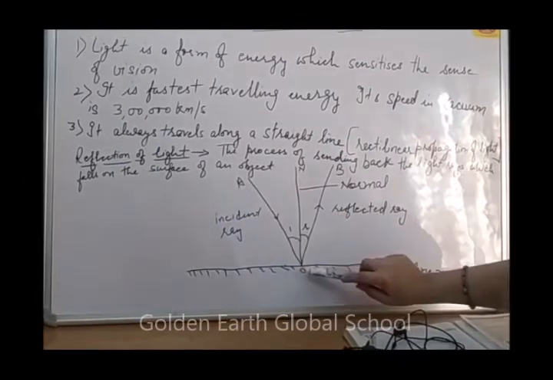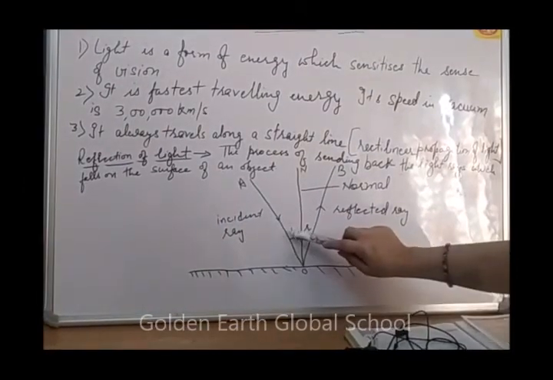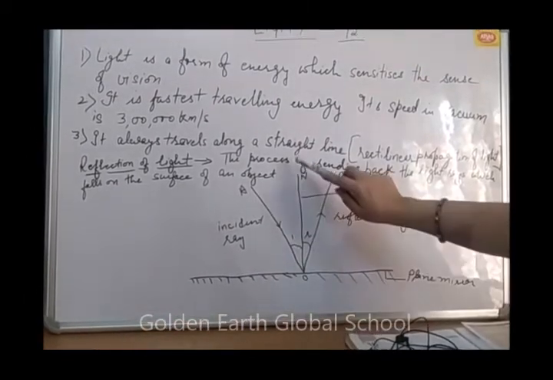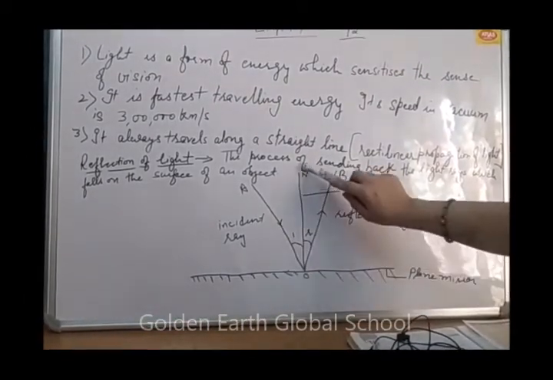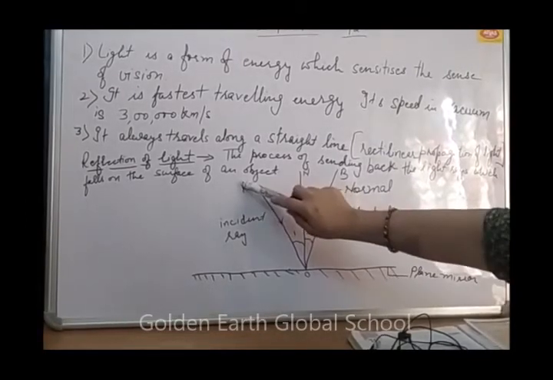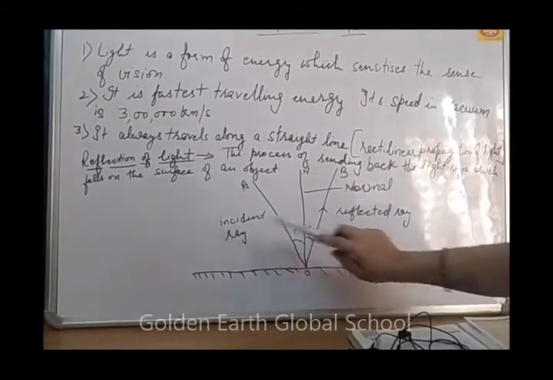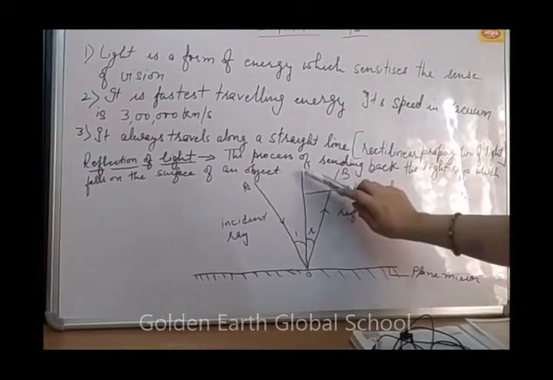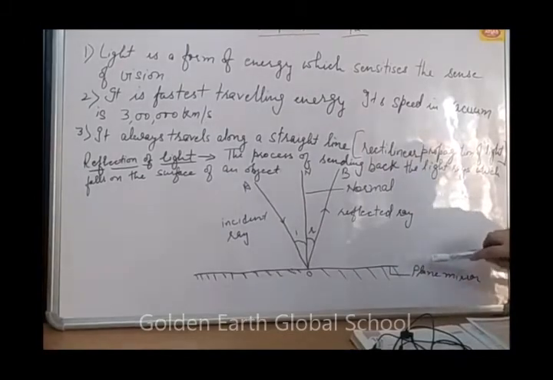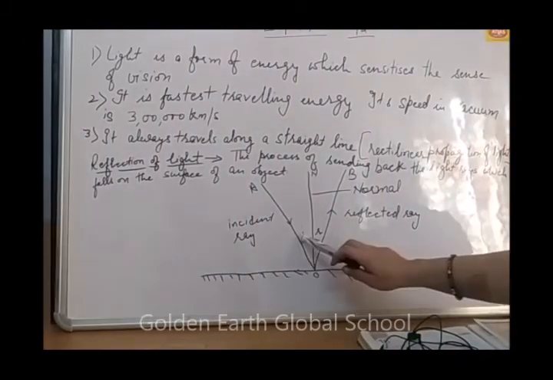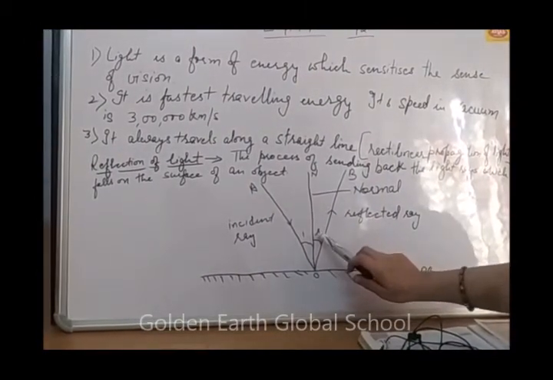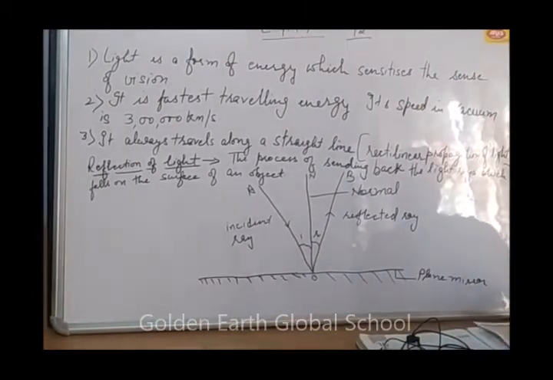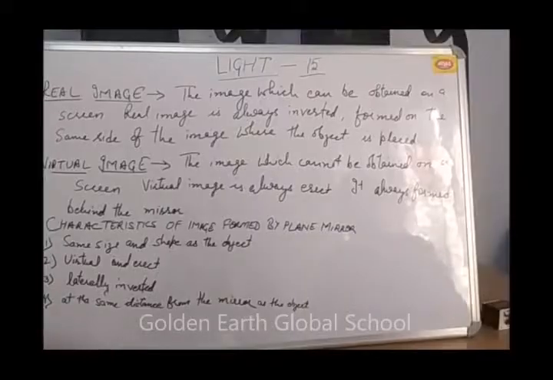The angle made by the incident ray is angle I, and the angle made by the reflected ray is angle R. In between both angle I and R there is a normal. So AO is the incident ray, OB is the reflected ray, ON is the normal. This is the plane mirror, and this is called the angle of incidence, and this is called the angle of reflection. Clear?